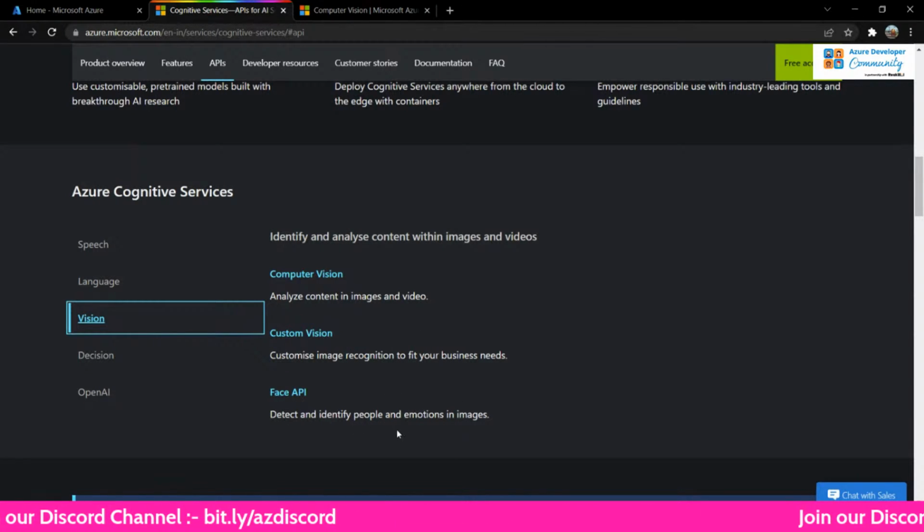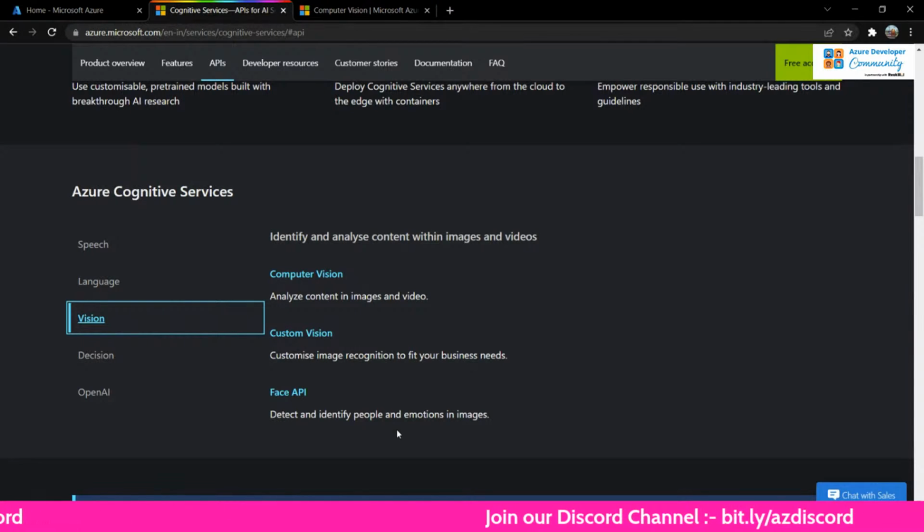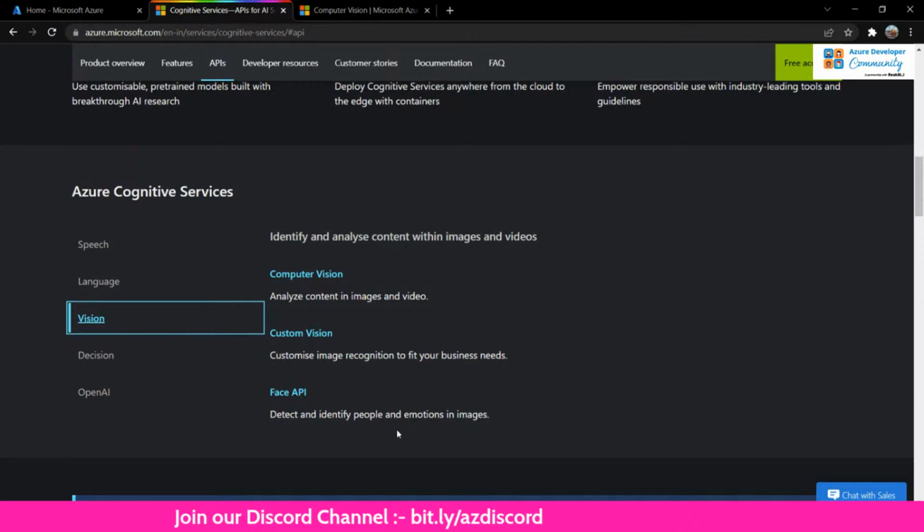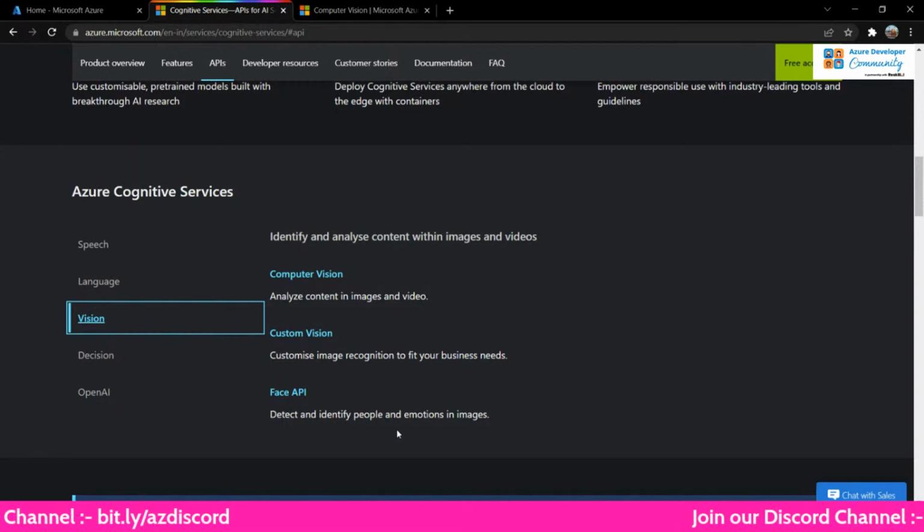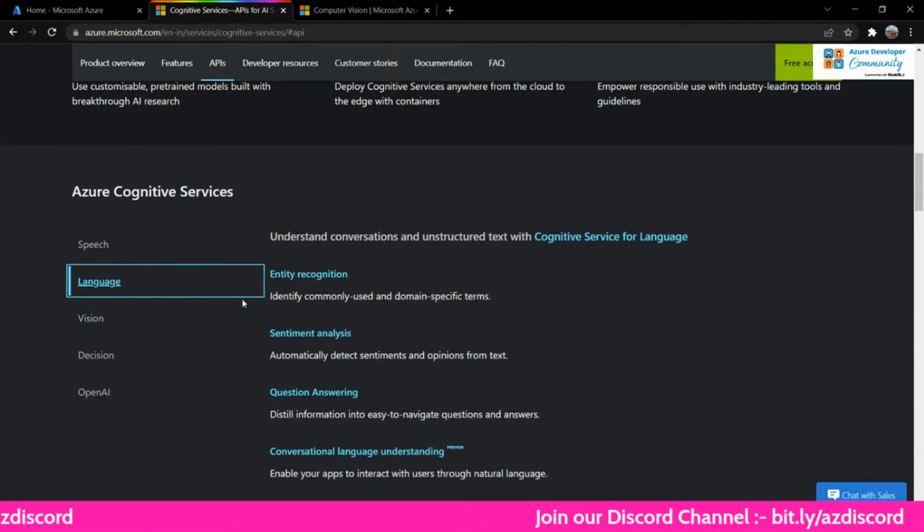Face API is, again, let's say you want to identify emotions on a person's face, right? What you can do is run this API. It will show you the accuracy with which it can predict that he's sad or he's happy, or what the emotions on his face are, right? And then there is custom.